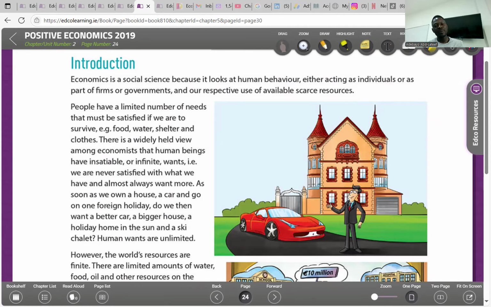People have a limited number of needs that must be satisfied if we are to survive. These are basic needs: food, water, shelter, and clothes. There's a widely held view among economists that human beings have insatiable or infinite wants. In essence, we are never satisfied with what we have and almost always want more. As soon as we own a house or a car and one foreign holiday, do we then want a better car, a bigger house, a holiday home in the sun, and a ski chalet? Human wants are unlimited.